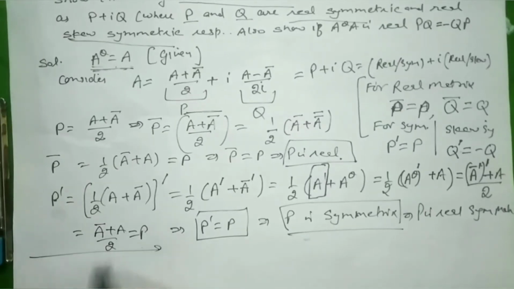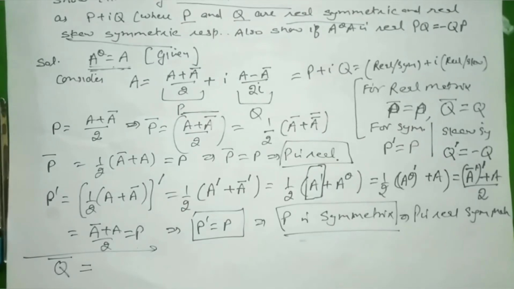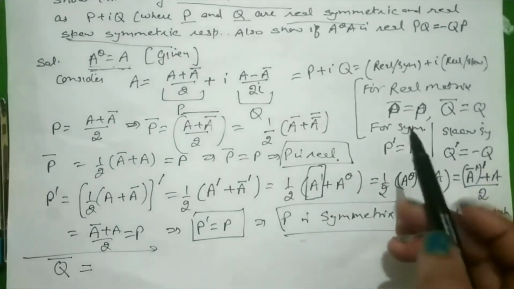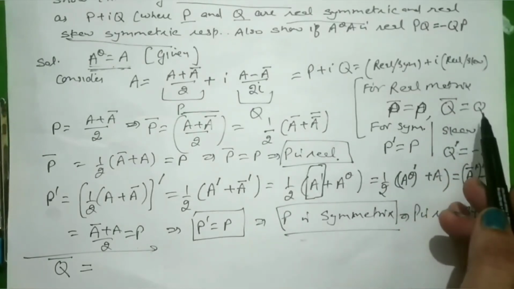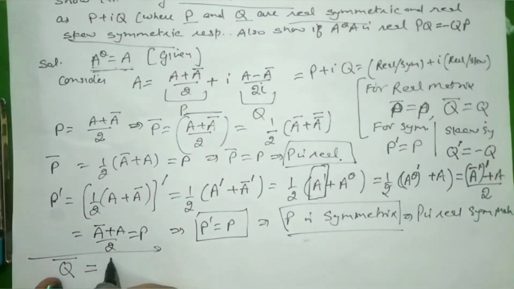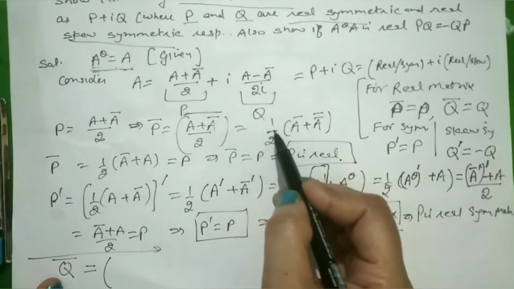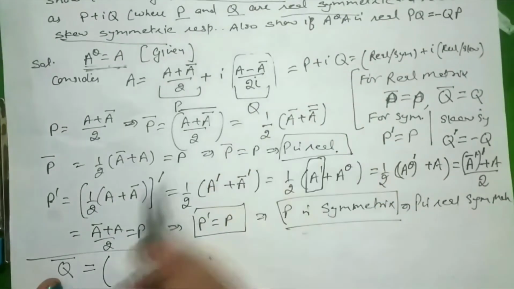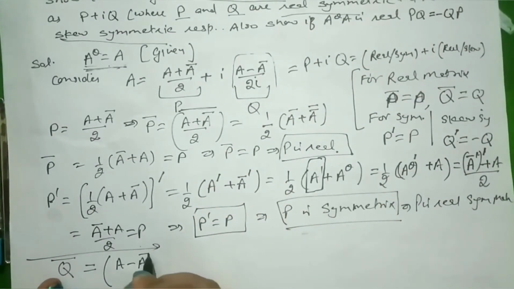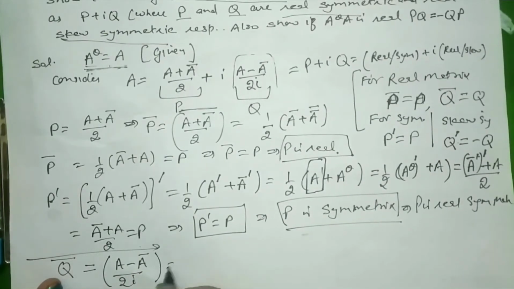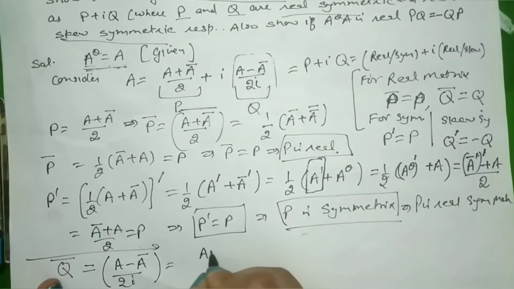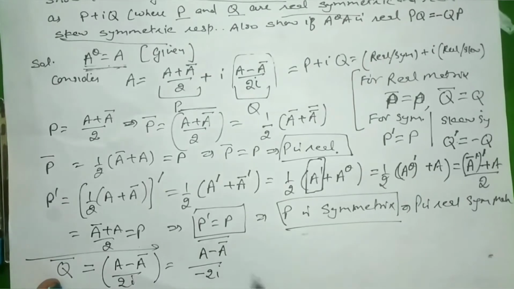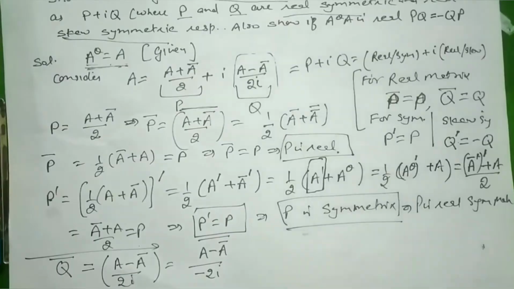Now for Q, first of all we check whether this is a real matrix or not. A matrix is real if its conjugate is equal to itself. So the value of Q, we know here it is written, this is Q. So this is A minus A conjugate upon 2 iota. When we apply conjugate, it will be A minus A conjugate upon 2 iota, with the denominator becoming minus 2 iota.